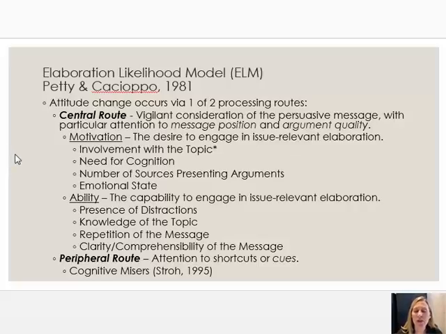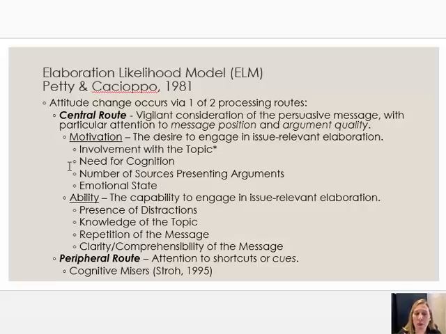Now, a quick point, need for cognition and intelligence or being smart are not the same. They're correlated, but they're not exactly the same thing. People can be intelligent and still have low need for cognition, which means I'm smart, but I can't say that I really enjoy thinking hard about things. And of course, the opposite can be true too. A certain level of intelligence certainly helps in terms of need for cognition. It helps in terms of thinking and deciphering information and interpreting information, all of that, but they're not necessarily the same thing. But need for cognition, just like high involvement, both increase the motivation to centrally process.